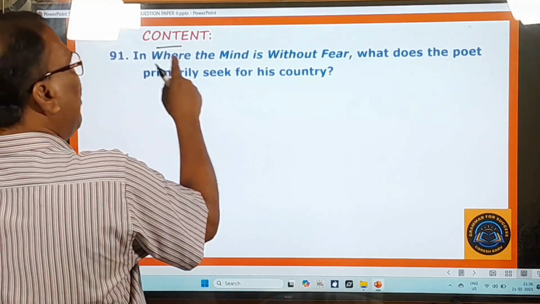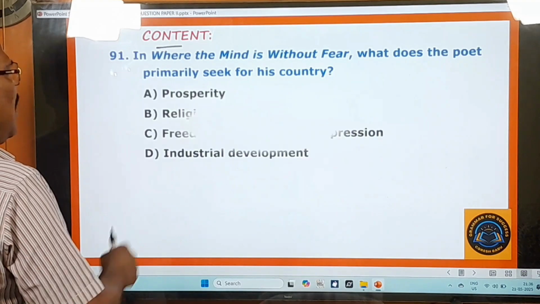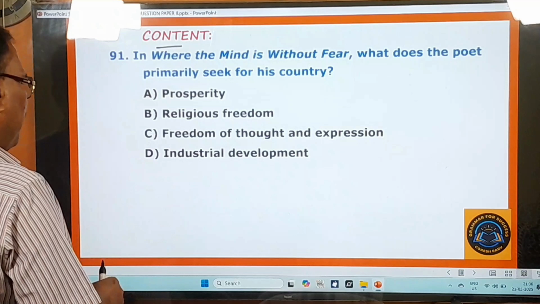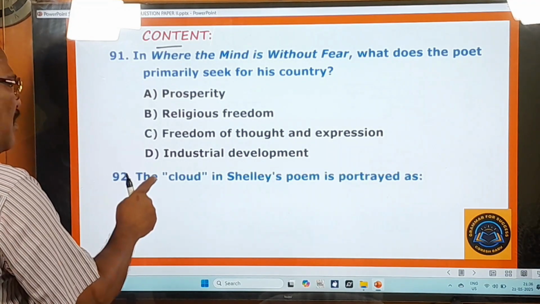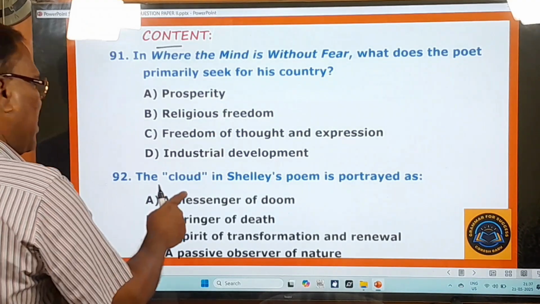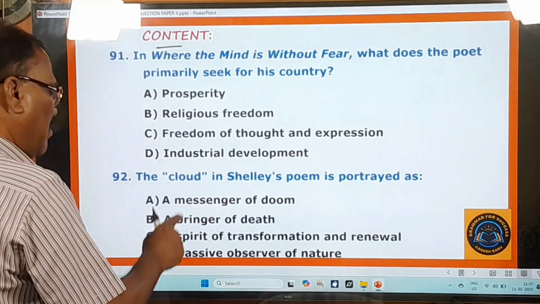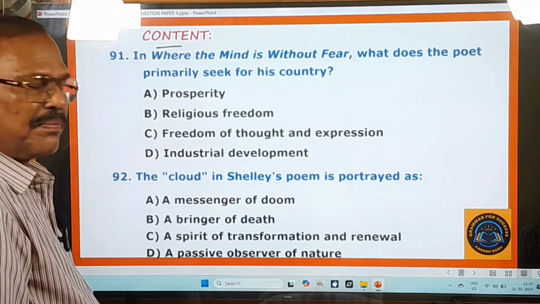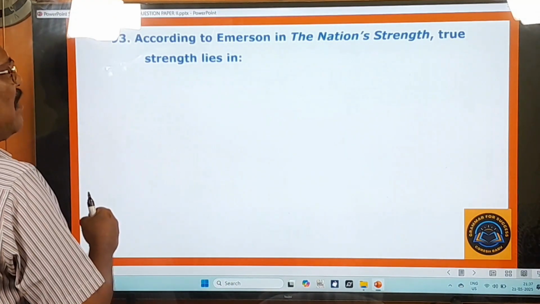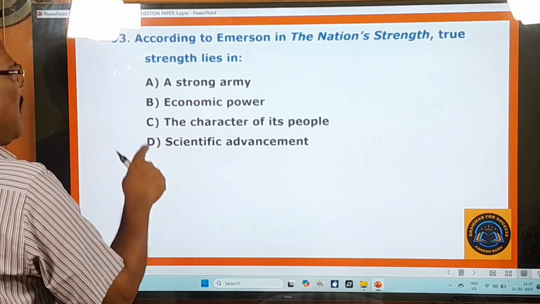91st question. In Where the Mind is Without Fear, what does the poet primarily seek for his country? Prosperity, religious freedom, freedom of thought and expression, industrial development. 92nd question. The cloud in Shelley's poem is portrayed as a messenger of doom, a bringer of death, a spirit of transformation, renewal, a passive observer of nature. 93rd question. According to Emerson, in the nation's strength, true strength lies in a strong army, economic power, the character of its people, scientific advancement.